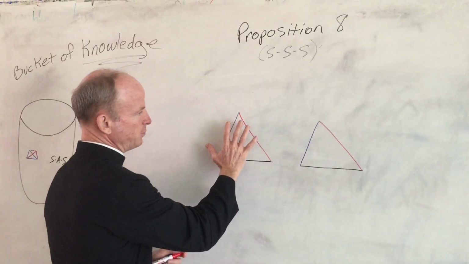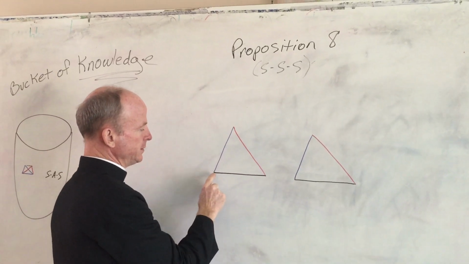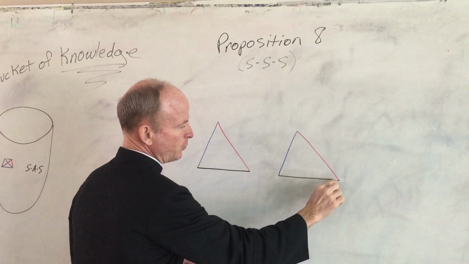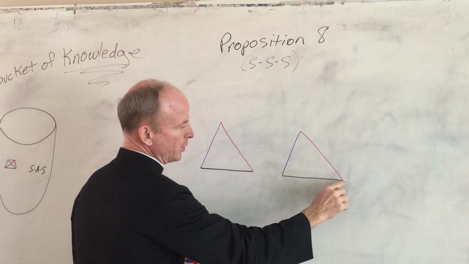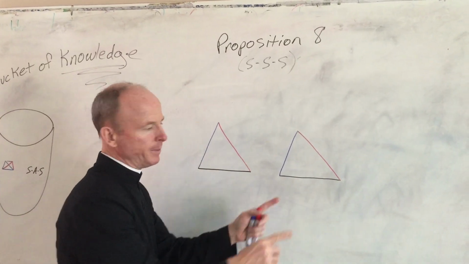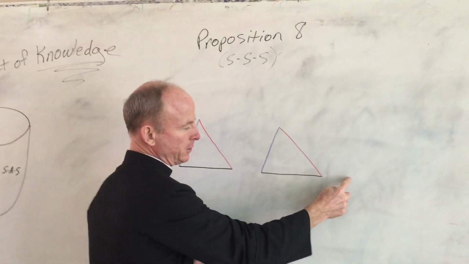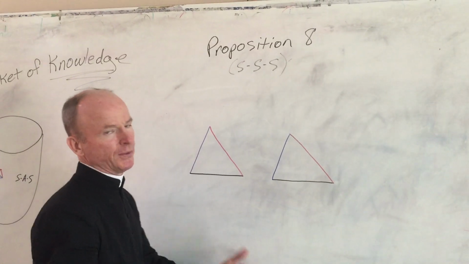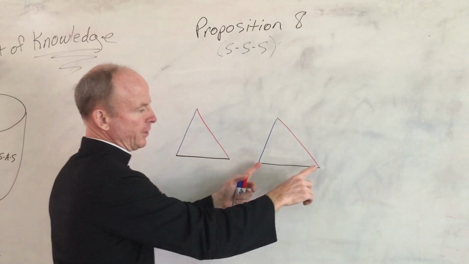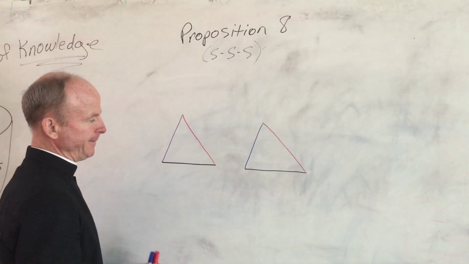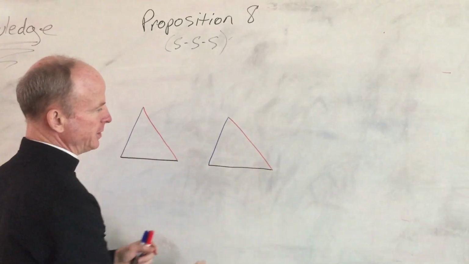Let's start. Let's put this triangle on this triangle, such that this point is put on that point, this line is lined up with that line, and we know that this point will fall on that point because they're equal. Remember how we did that little reductio in proposition 4, if it fell longer, it fell shorter. Okay, we're not going to do that all over again. We know that the points are going to coincide perfectly. Okay, so now we have this triangle on top of this triangle.